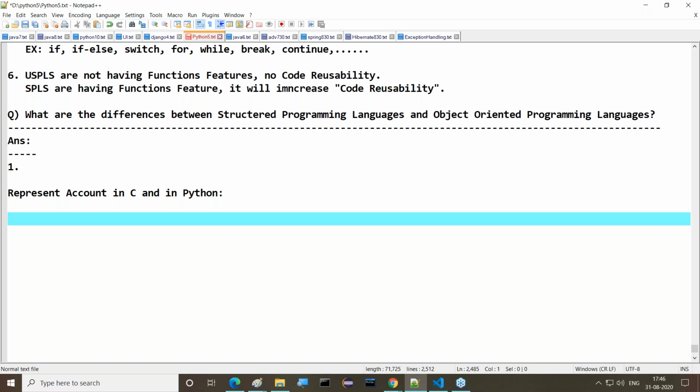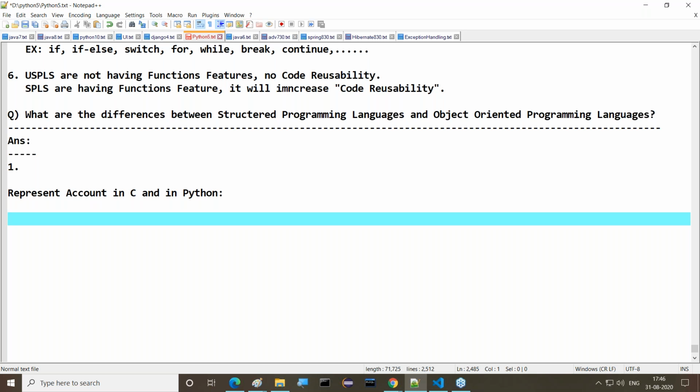First, declare a class. Inside this class, declare variables and methods. Next one is create an object for the respective class. Then the next one is access the members of the respective class.